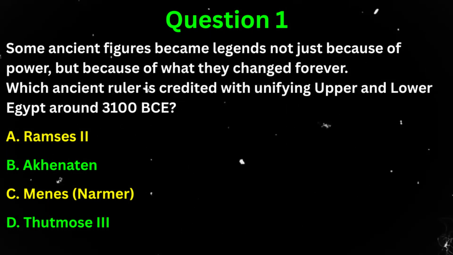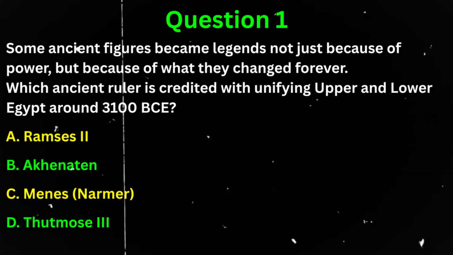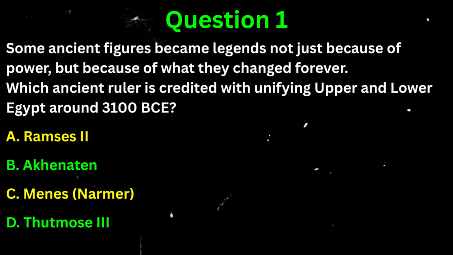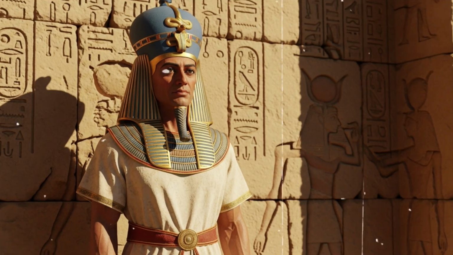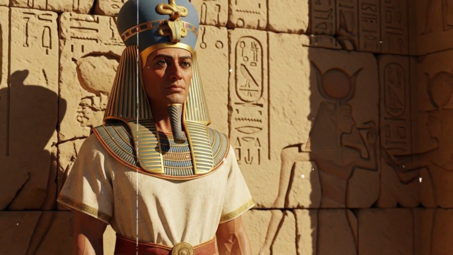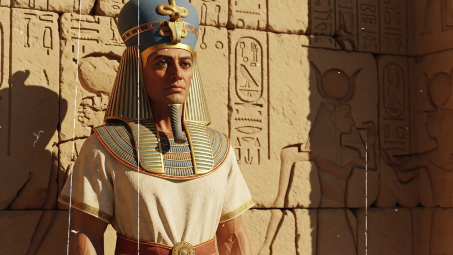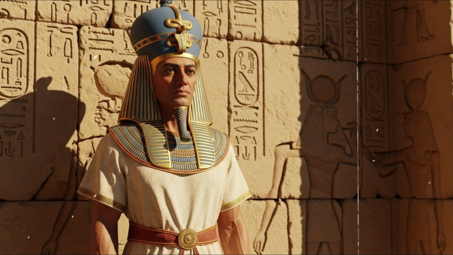A. Ramses II. B. Akhenaten. C. Menes, also known as Narmer. Or D. Thutmose III. The correct answer is C. Menes, also known as Narmer. Menes, often identified with the historical figure Narmer, is traditionally credited with unifying Upper and Lower Egypt around 3100 BCE, marking the beginning of dynastic Egypt.